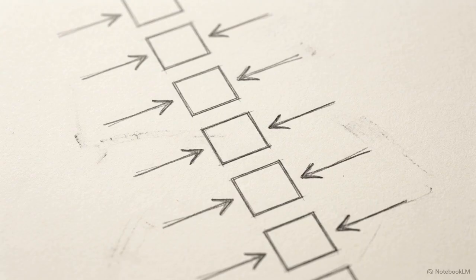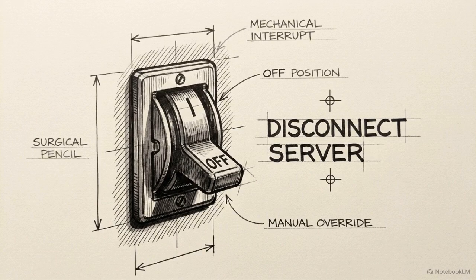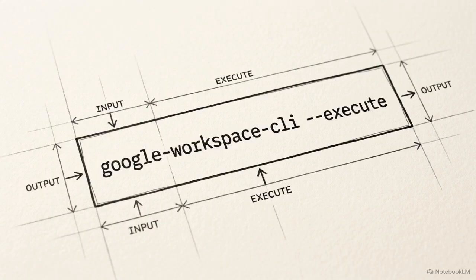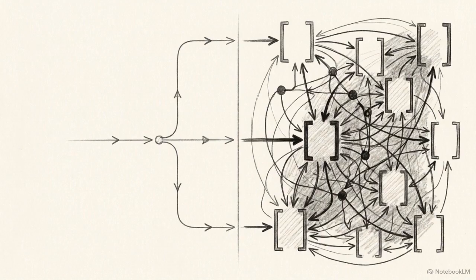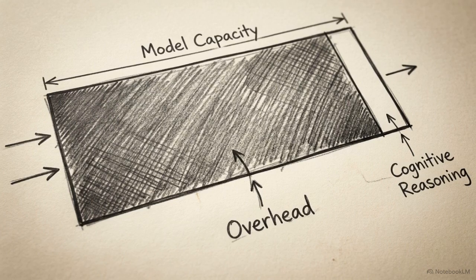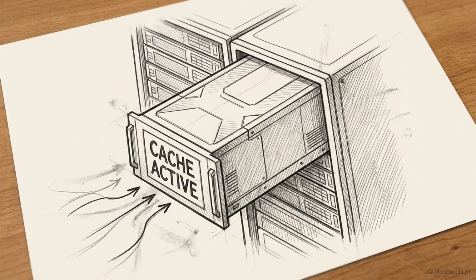The immediate architectural fix is strict lifecycle management. You must manually disconnect any unused MCP servers at the absolute start of every session. For permanent infrastructure, you should bypass MCPs entirely where possible. Default to native command line interfaces, like the Google Workspace CLI, which execute the exact same tasks without injecting heavy tool definitions into the context stream. This invisible overhead drains token budgets, but more critically, it mathematically suffocates the model by shrinking the space available for actual cognitive reasoning.